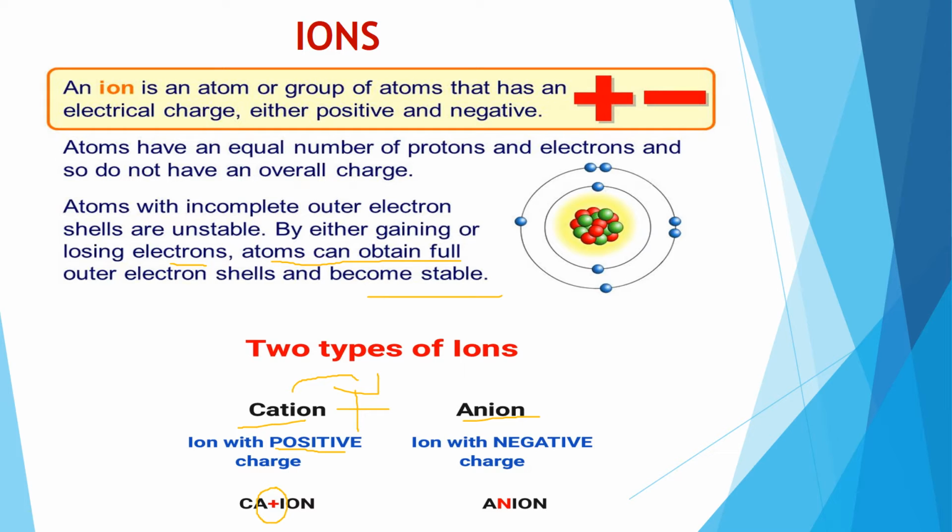Positive cation gives electrons. Now negative anion, negative charge, that means it can accept electrons from outside, so it is becoming negative. So there are two types of ions, cation and anion. Cation positive, it can lose electrons. Anion negative, it can accept electrons, right?